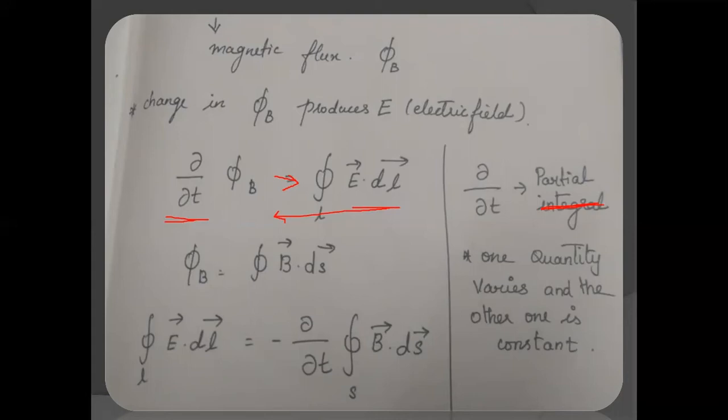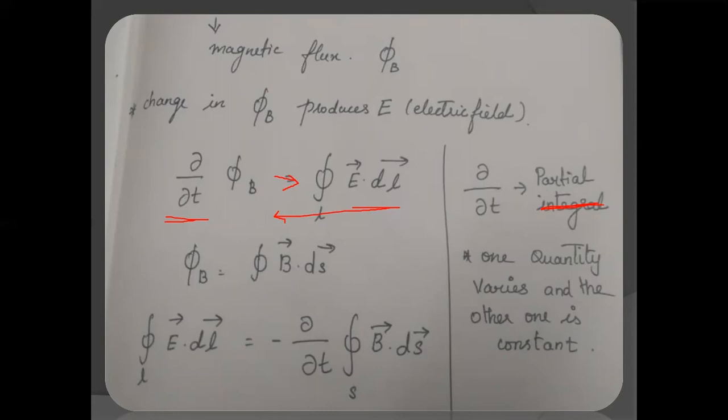So I can write phi B as the integral of B vector dot dS vector, where S and A denote area. You can either write B vector dot dA vector, or you can also write B vector dot dS vector. But in your book, it's given as dS vector.